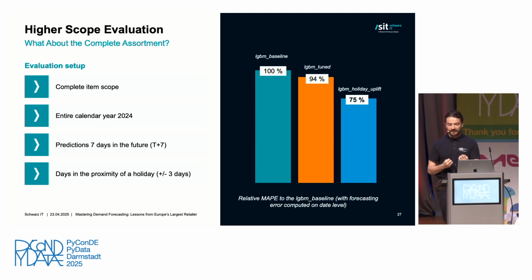Here, for those of you that are maybe not too familiar with these metrics or with time series in general, an intuition behind what this metric measures is how well the model is able to capture the holiday effect on the highest level. Now, if we compare our models, we see that the first iteration that we made actually already represents quite some improvement, so 6% improvement for this metric. And the second model that we tested really was a complete game changer, going from 100% to 75% for this metric was a gigantic deal for us and definitely justified implementing it.